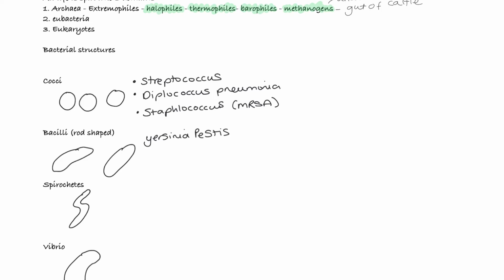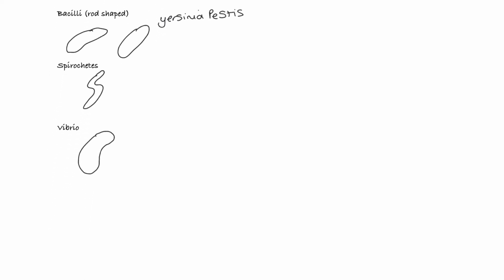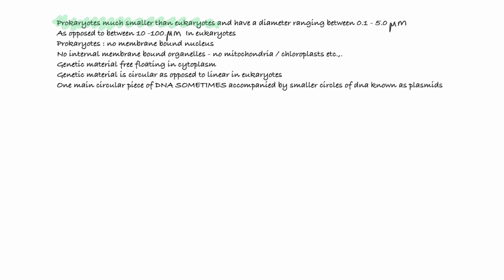Prokaryotic cells are significantly smaller than eukaryotic cells, and they have a diameter of between 0.1 and 5 micrometers, compared to eukaryotic cells that have a diameter between 10 and 100 micrometers. So, they're much smaller. They have no membrane-bound nucleus. Their genetic material is free-floating in the cytoplasm, and they have no internally membrane-bound organelles.